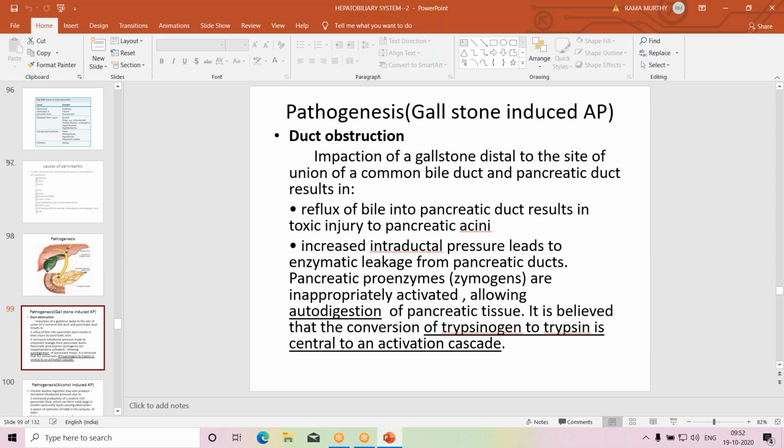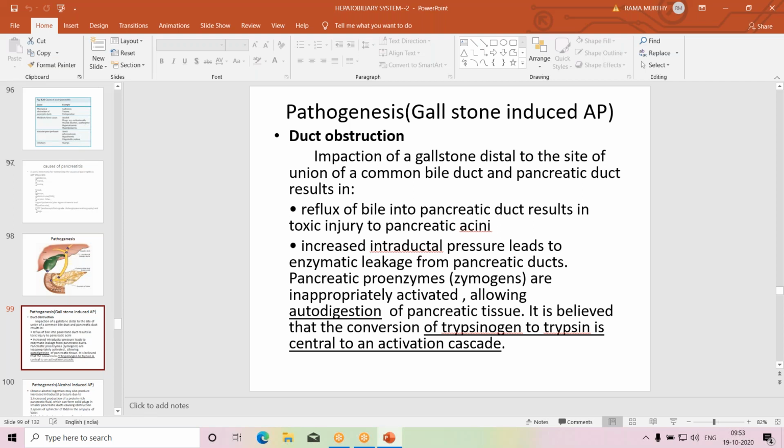So the impaction of a gallstone distal to the site of union of the common bile duct and pancreatic duct results in reflux of bile into the pancreatic duct, resulting in toxic injury to the pancreatic acini. So this I have already explained.